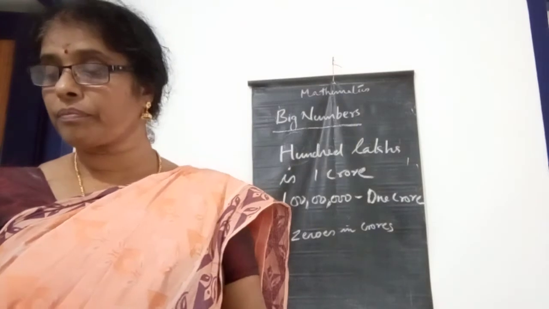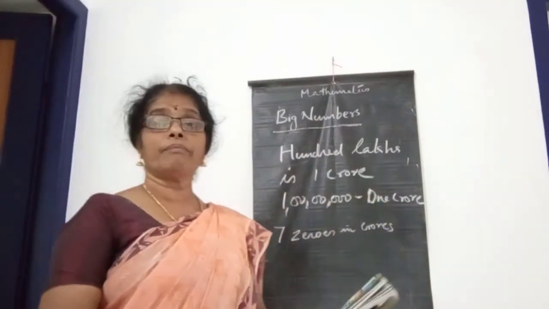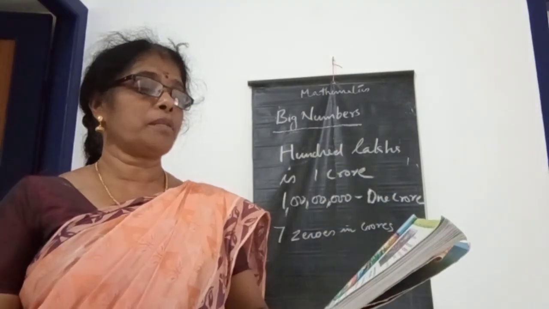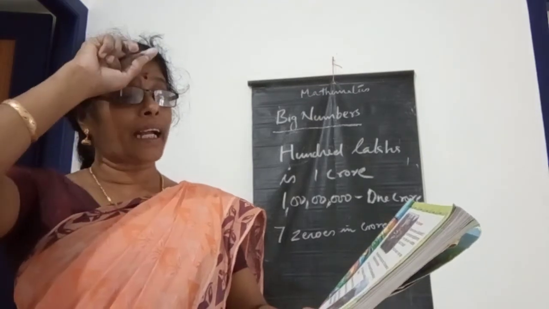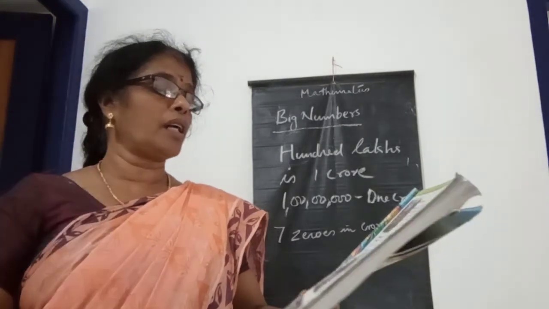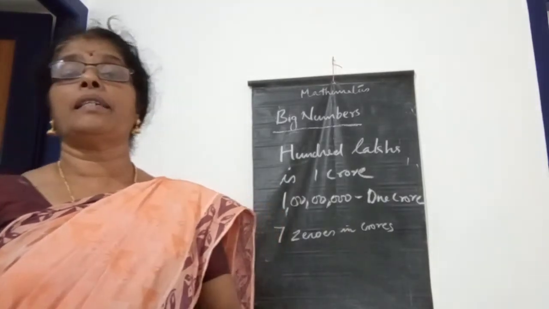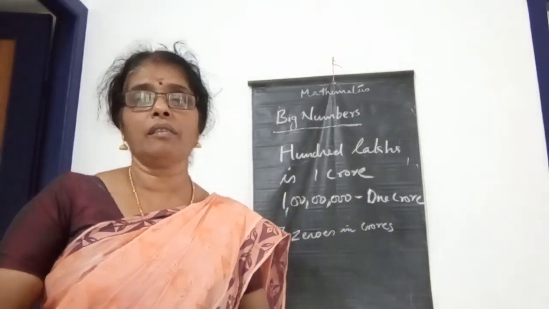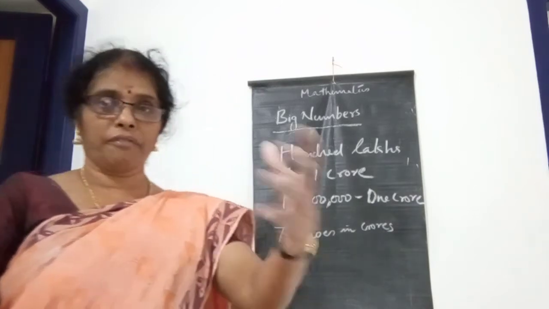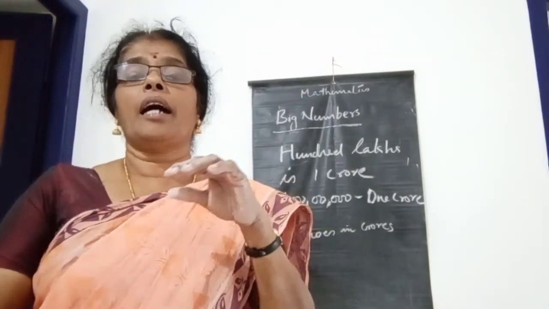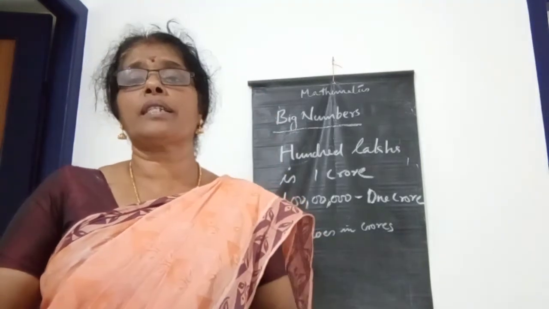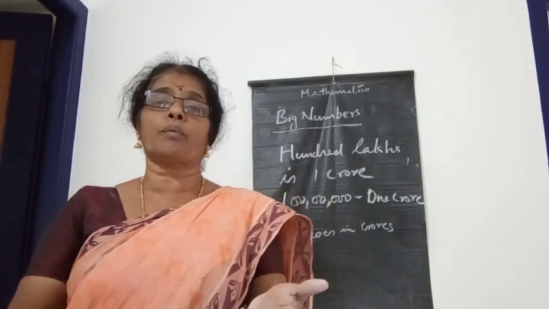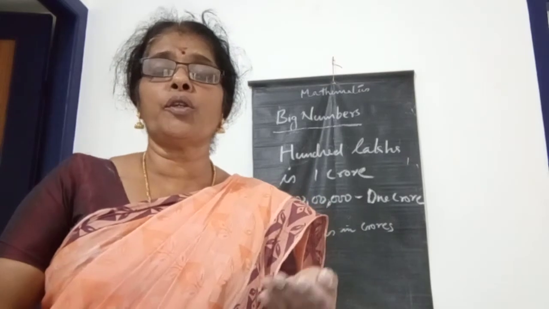Then next, look here children, one word problem. All of you look here, page number 11. In the fish market, many boats have brought a good catch. The fisherwomen are shouting out their prices to the buyers. The people working in the fish market use different types of boats to catch fish, so that we already learned, isn't it? Different types of boats: long tail boat, machine boat, motor boat. These boats are useful to catch more fish.